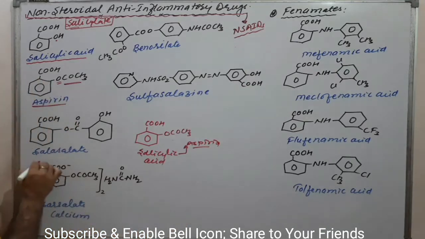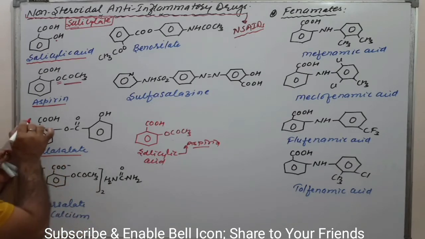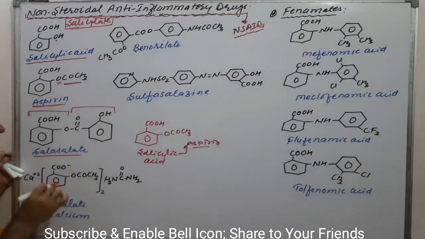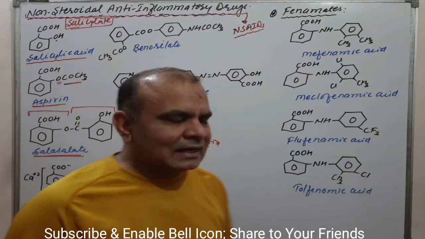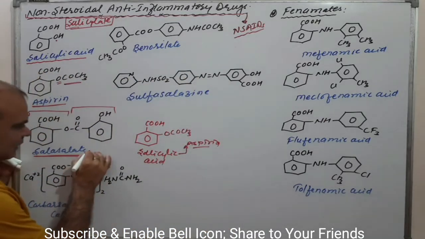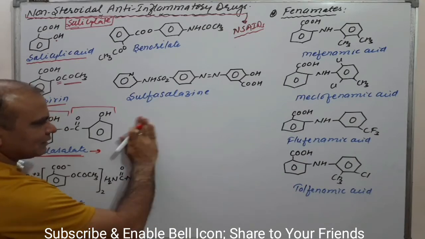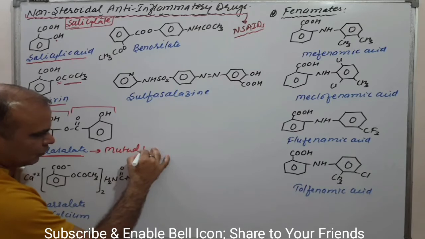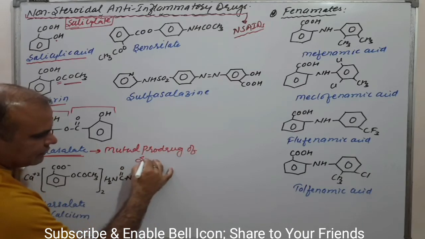Next one, salicylate. What is salicylate? It is two salicylic acids. How? One is a salicylic acid and this is another salicylic acid. Salicylate is the mutual prodrug of salicylic acid. What is a mutual prodrug? Let us see. It is the mutual prodrug of salicylic acid.